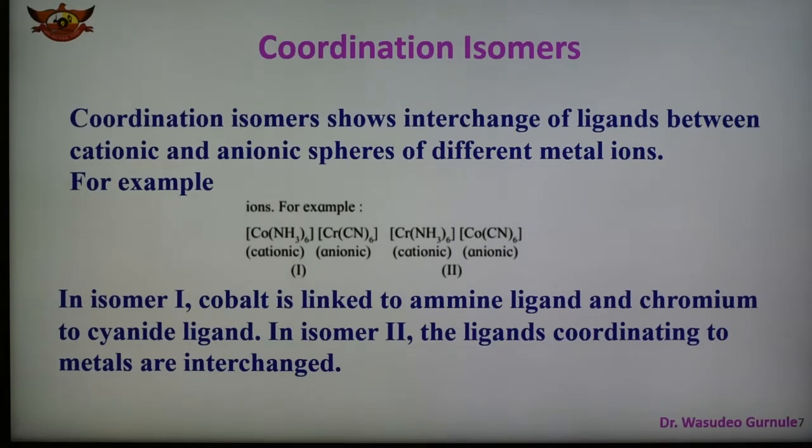And so we can say that in case of coordination isomers, this type of isomerism is shown by a compound in which both cation as well as anions are complexes. Therefore, the isomers differ as a result of different groups being coordinated about a particular coordination center. It is shown by compounds in which both cationic as well as anionic complexes are present. Examples are given here, and some more examples are given here about the coordination isomer.